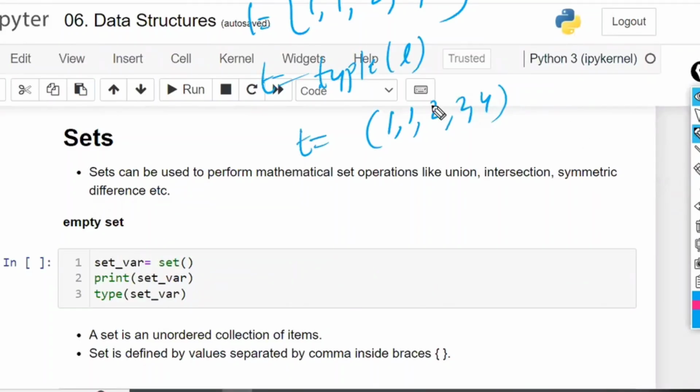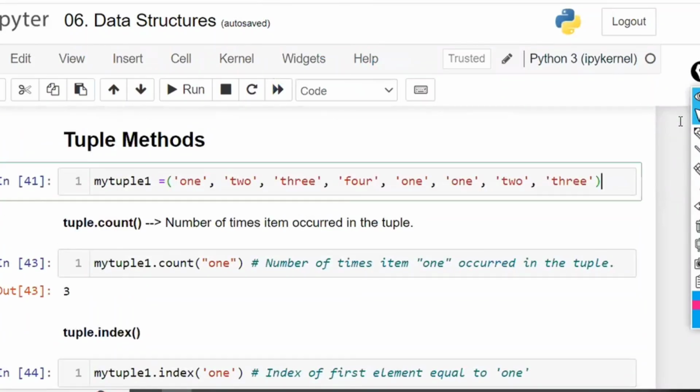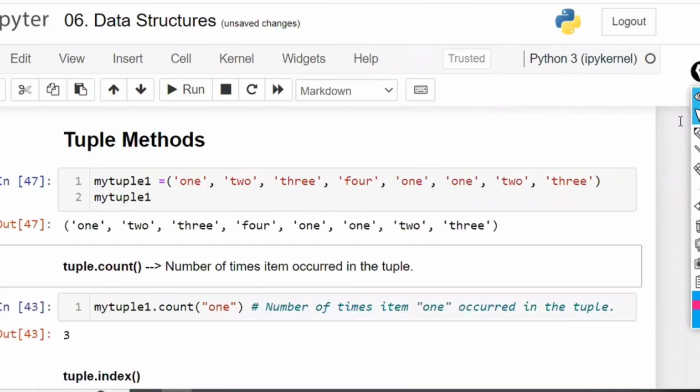In this, objects are created where duplication is also allowed. It is not going to delete the duplicates. Just now I have completed this example. If you open my tuple 1, you are going to get the same thing. Whatever order you have written, it is going to save in the same order. Order is preserved and duplicates are allowed.